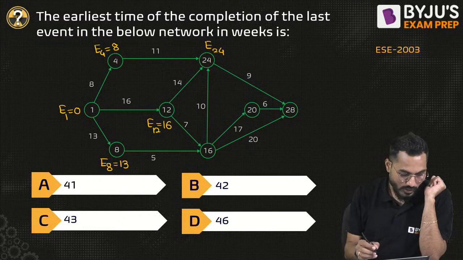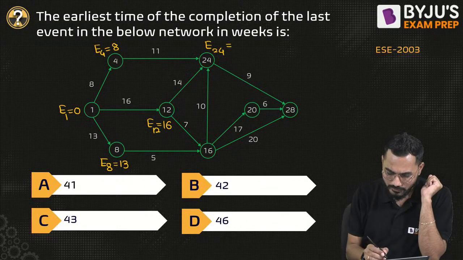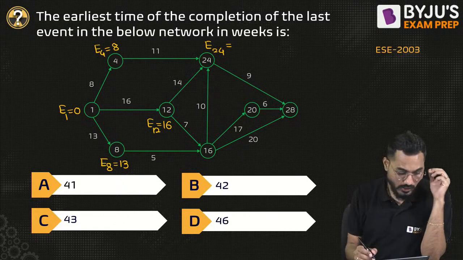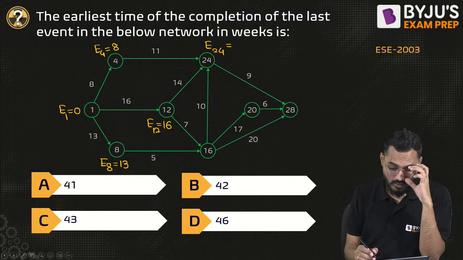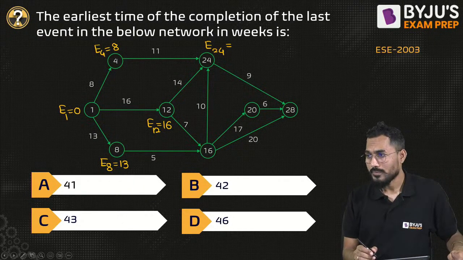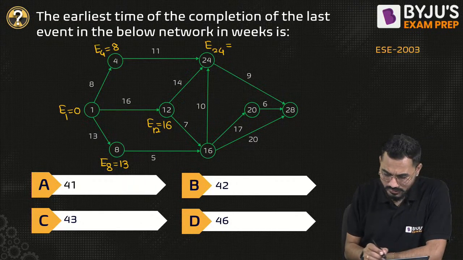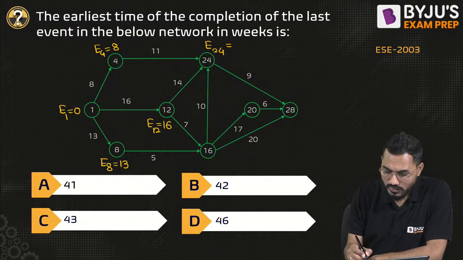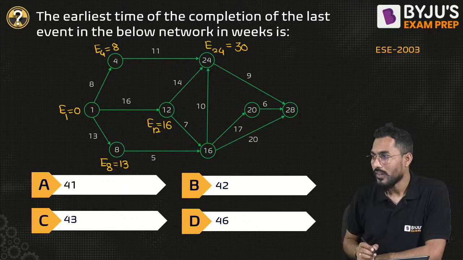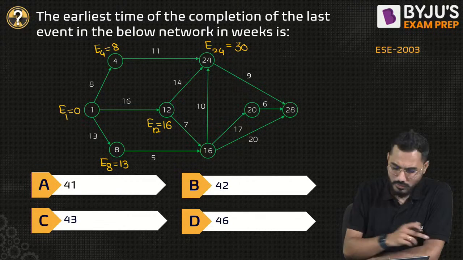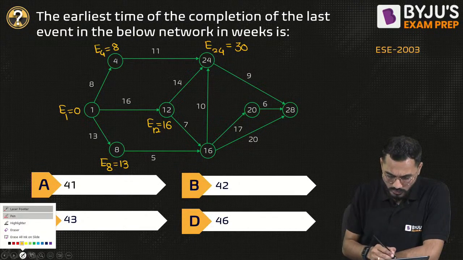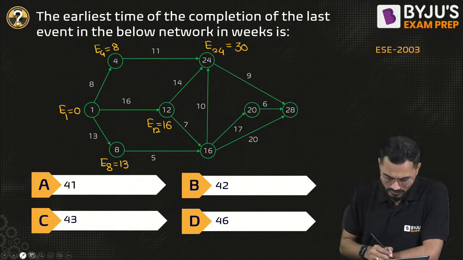So here it will be 30. Is it coming 30? 16 plus 14 is 30. And if I go from here, this will be 30 as well, there is no denying that. Okay, fine. Then I'll go to 16. How much will it be?